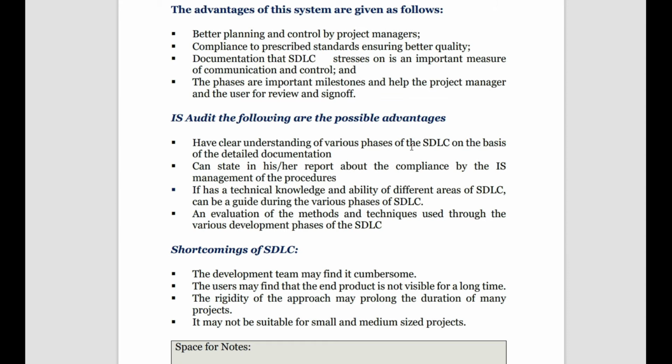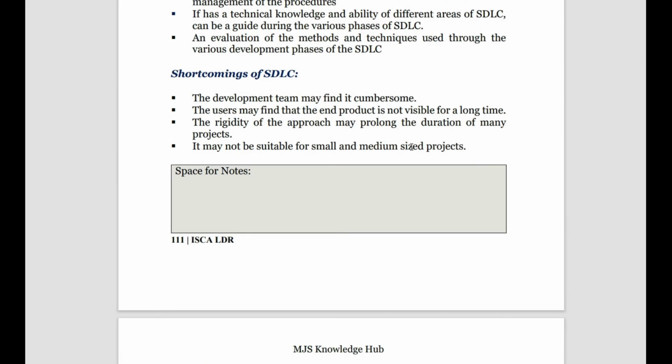So what can the auditor do? He can have a clear understanding by doing the IS audit. He can have a clear understanding of the system components involved in the system development life cycle. He can state in his report about the compliance by the information system management. If he has technical knowledge, he can assist further in improving the system, and then he can evaluate the methods and techniques used for development of SDLC. These all are the benefits of having an information system audit for the system development life cycle.